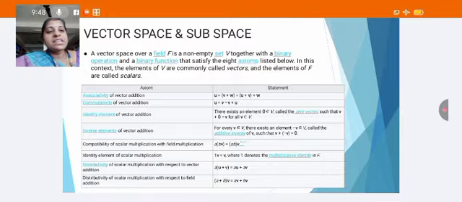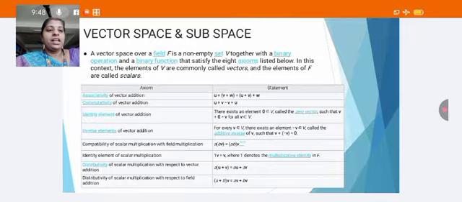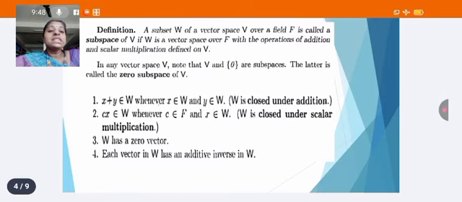So these properties are defined here. If these axioms are satisfied, then we can say that V is a vector space over the field F. Secondly, we are going to see the definition of subspace.